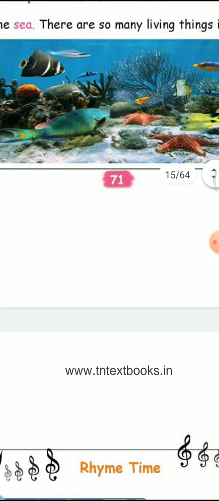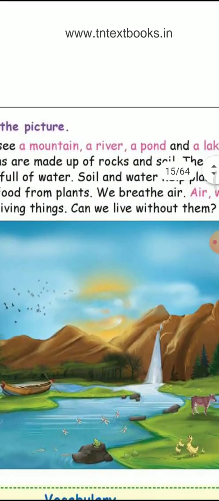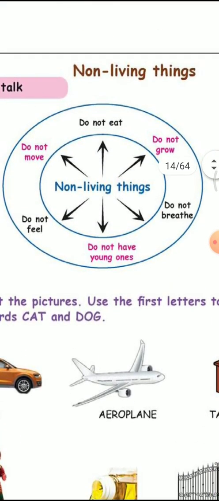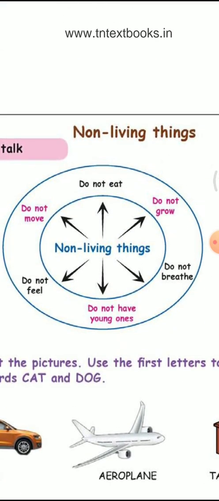So that's all for this lesson. What did we learn from this lesson? We learned about living and non-living things. So again I'm repeating. Living things eat, grow, move and have young ones, and they also breathe and feel.